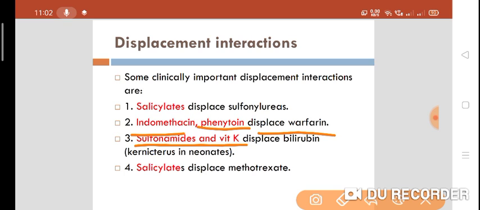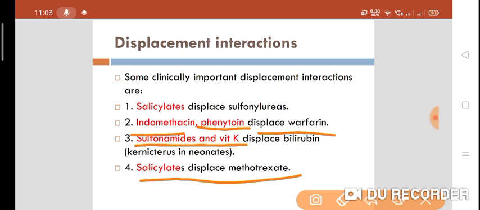So bilirubin level will increase and that may lead to kernicterus in the neonates. Same thing happens with the salicylates. Salicylates displace methotrexate, which is the anti-cancer drug, or methotrexate that is used in rheumatoid arthritis.